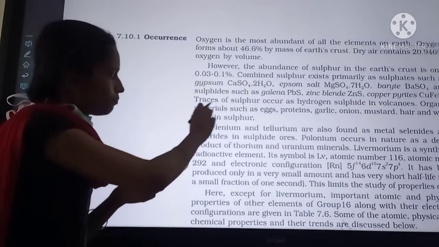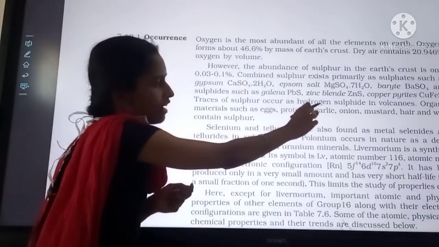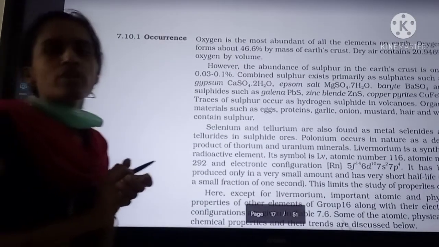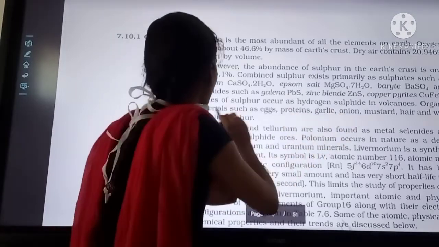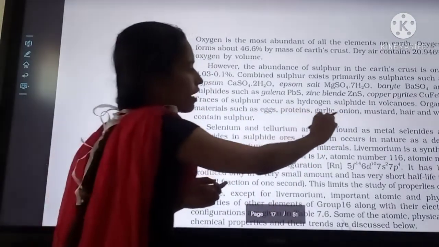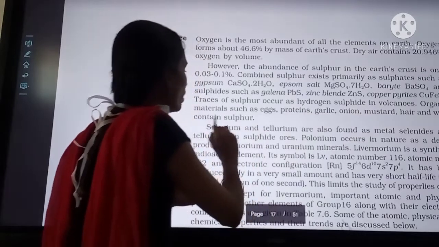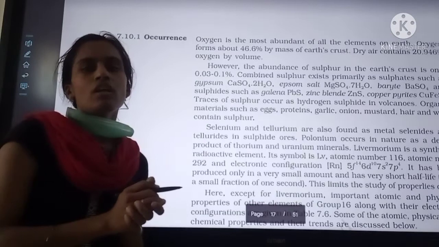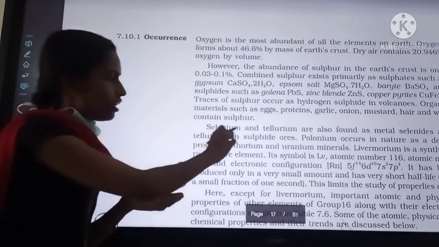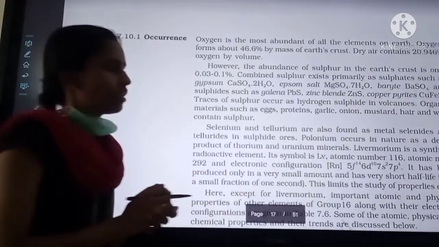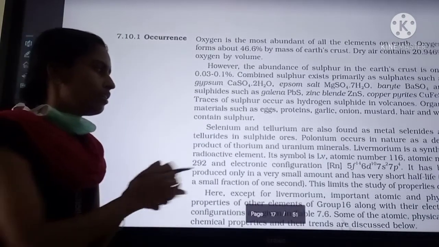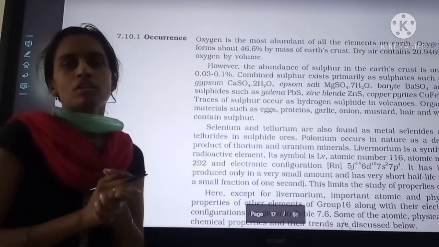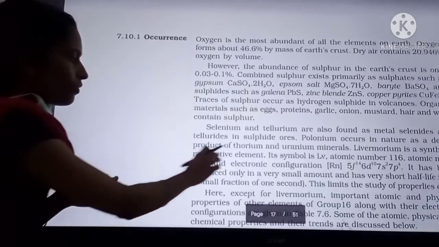Sulfur also exists as hydrogen sulfide. Organic materials such as eggs, proteins, garlic, onion, mustard, hair, and wool contain sulfur. Some organic materials also contain sulfur as the element. Selenium and tellurium are also found as selenides and tellurides in sulfide ores. So this is the occurrence of the different elements of the oxygen family.